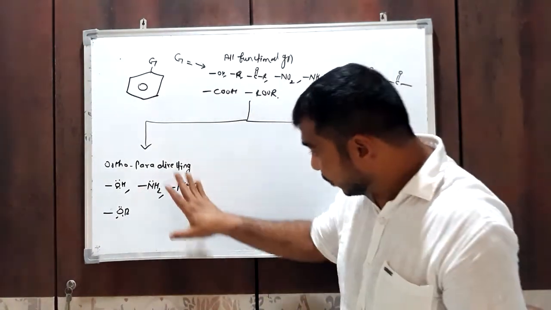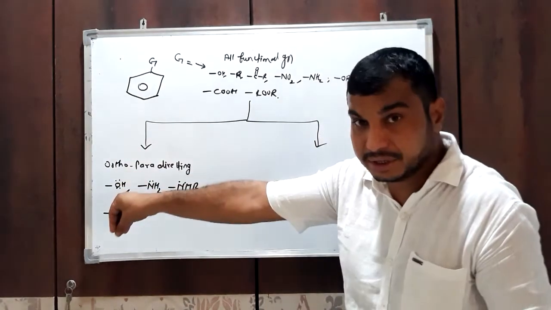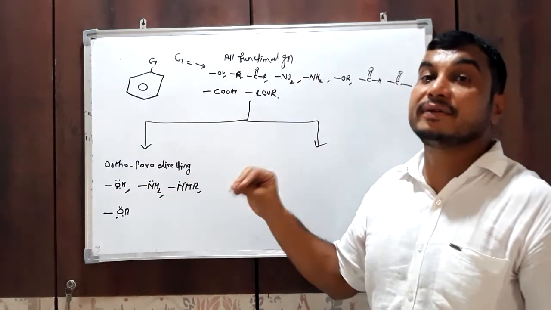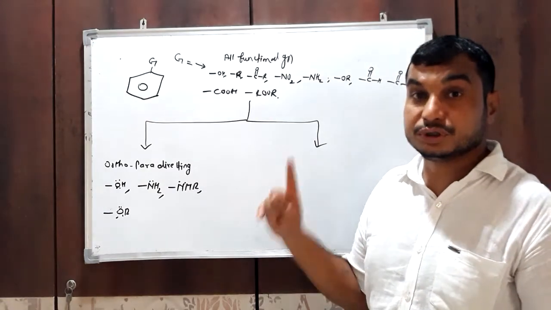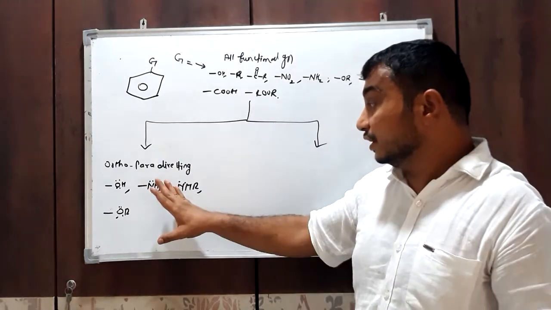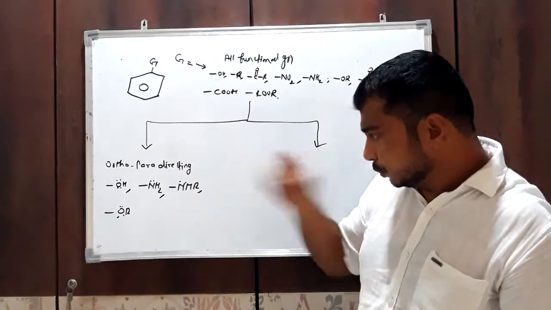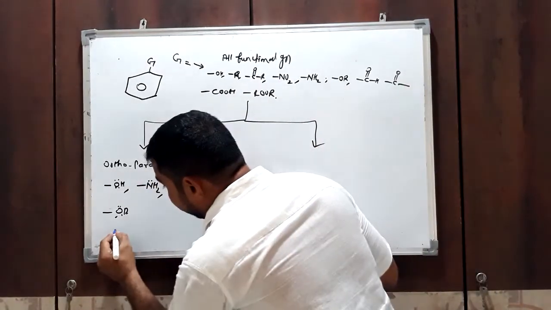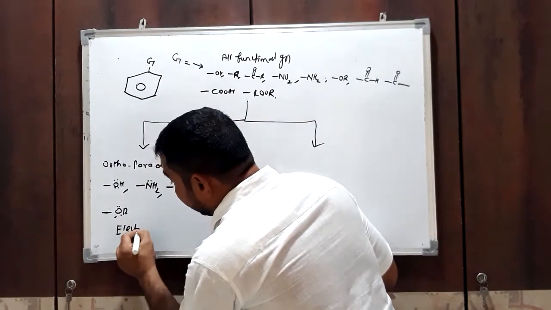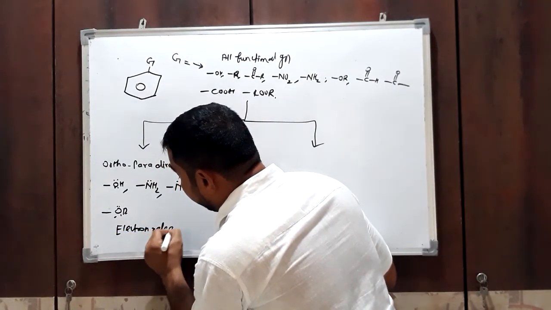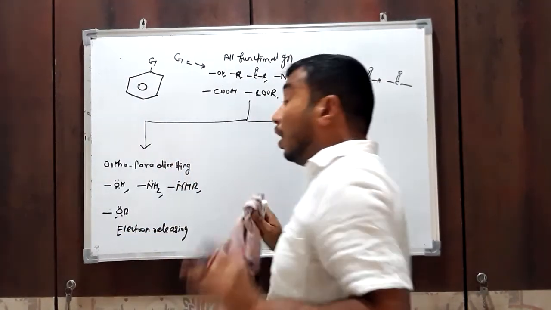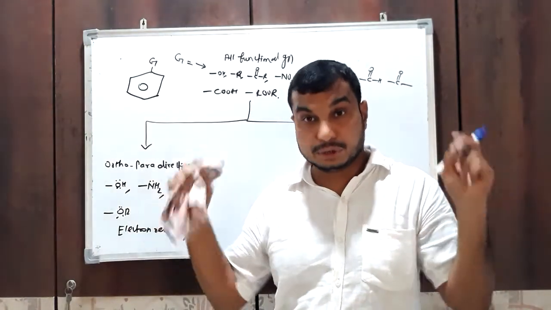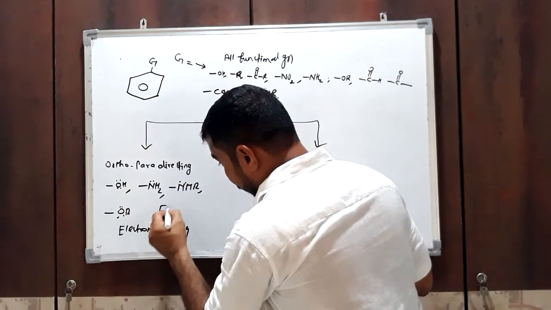If one of the groups from this category is present in the benzene ring, then the next incoming electrophile will attach at the ortho and para position and not at meta. You will find these ortho para directing groups are normally electron releasing groups. So all ortho para directing groups are electron releasing groups, ER groups.